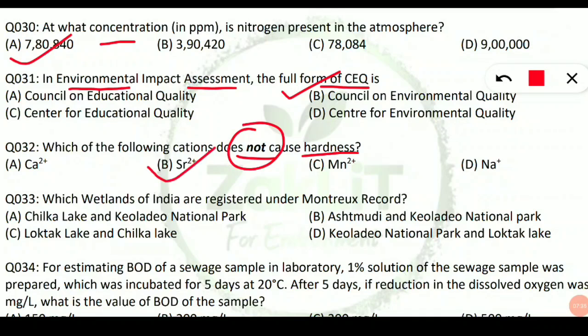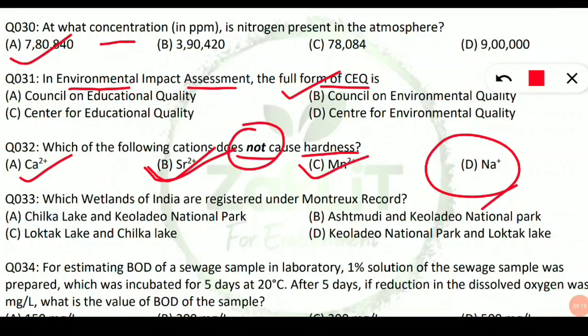Yes, for some of you it will be the first time you are learning that strontium is causing the hardness of water. Yes, it is one of the ions causing the hardness of water. Manganese causes the hardness of water. Calcium also causes the hardness of water, one of the major cations. But sodium ions are not responsible for causing the hardness of water. So option D will be the correct option, that does not cause the hardness of water, that is sodium